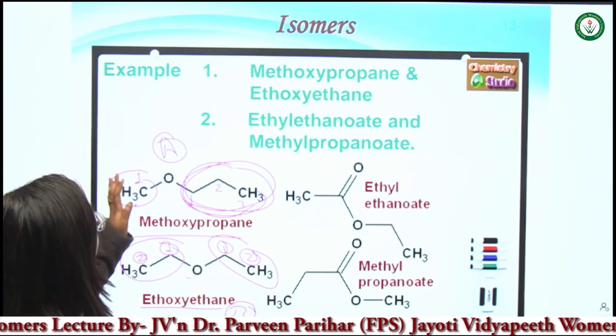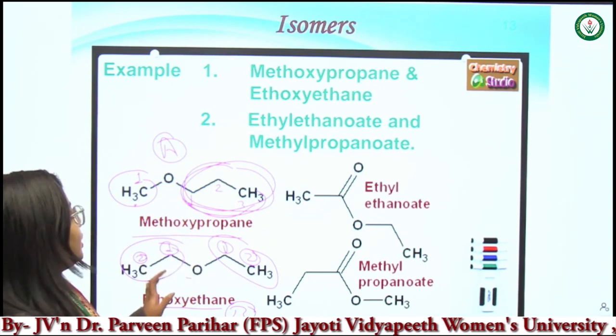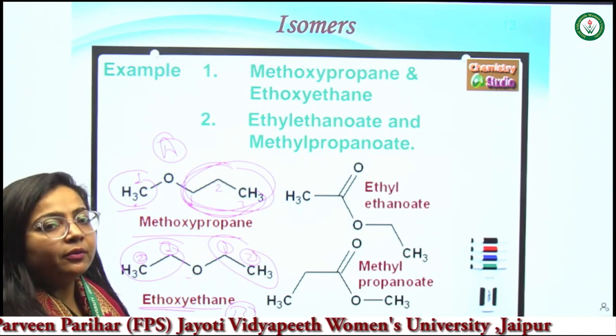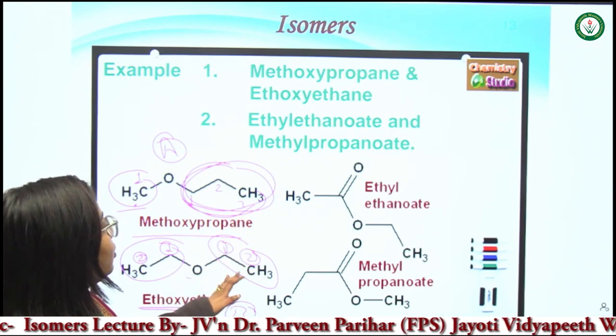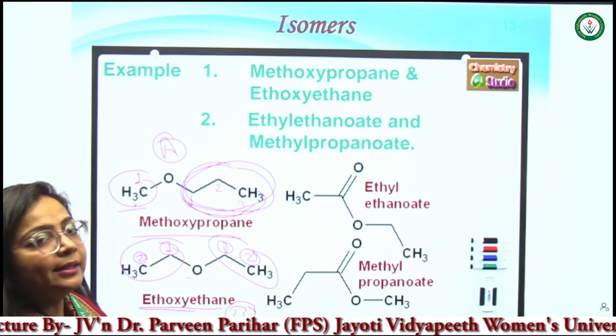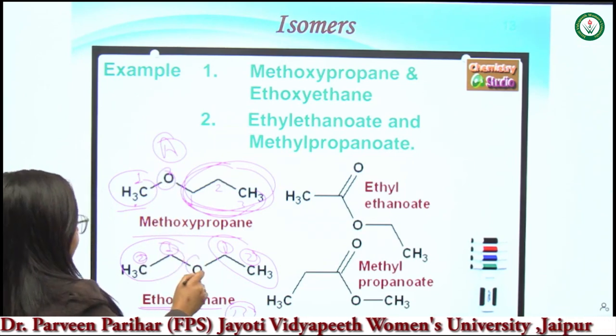So we can clearly see that the length of the carbon chain is changed in methoxypropane and ethoxyethane. But if we check their molecular formula, both are the same. The difference is only in the length of the carbon chain along with the heteroatom, which is oxygen in this example.